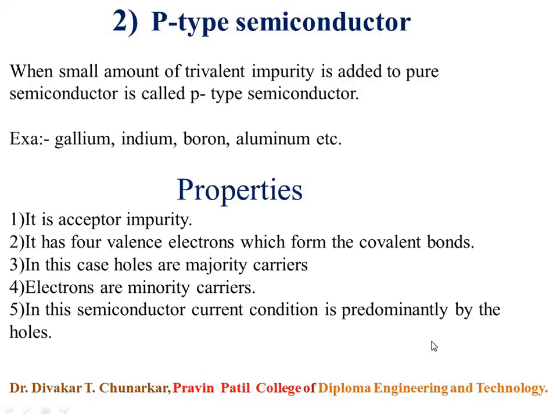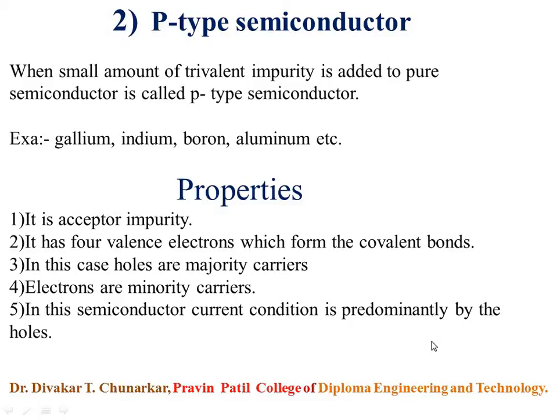So in case of p-type semiconductor, a hole is created. Why is it possible? The positively charged hole represents the absence of negative charge, and thus corresponding to each trivalent impurity atom added, a hole is created. So in case of p-type semiconductor, holes are majority carriers and electrons are minority carriers. Holes are majority carriers in p-type semiconductor and electrons are minority carriers in p-type semiconductor.